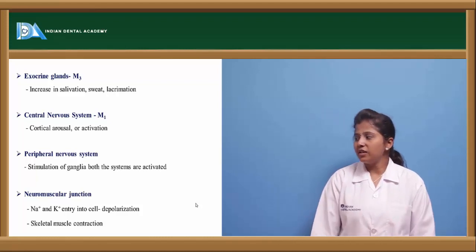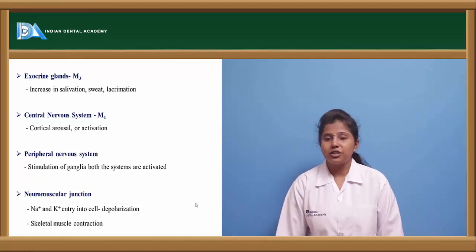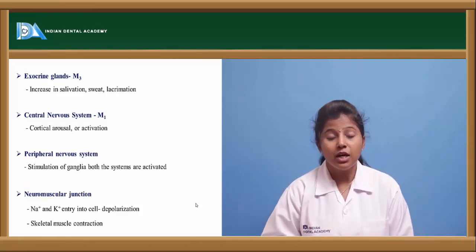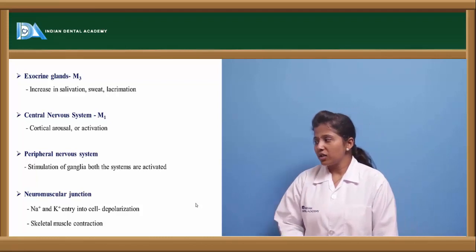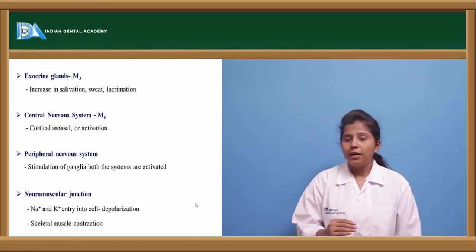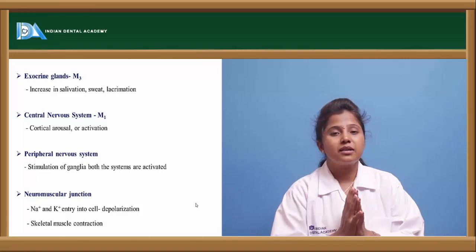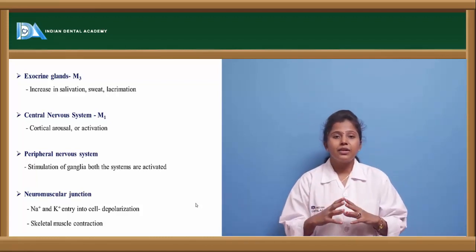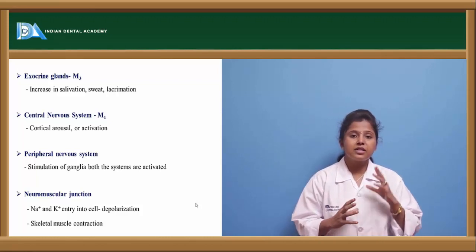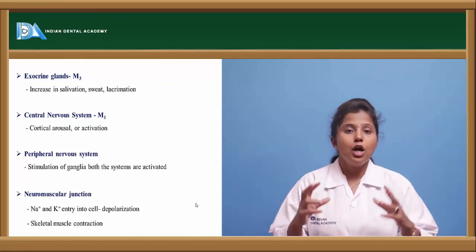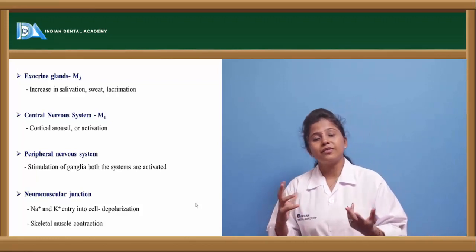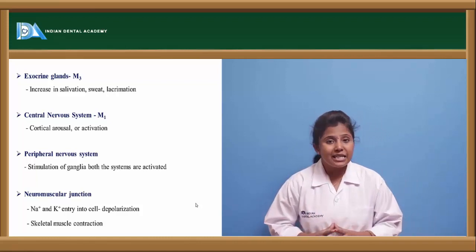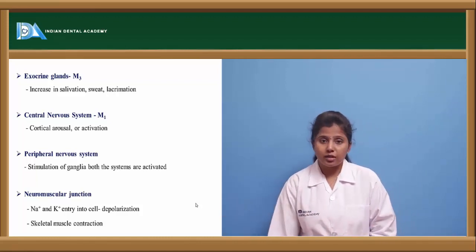And if you look at the peripheral nervous system and the neuromuscular junction, these are the places where the nicotinic receptors are present. In the peripheral nervous system, it causes stimulation of ganglia, and thereby the systems get activated. Both types of nervous systems are present in the peripheral nervous system, whether autonomic or somatic, and these get activated because of the action of these cholinergic drugs.